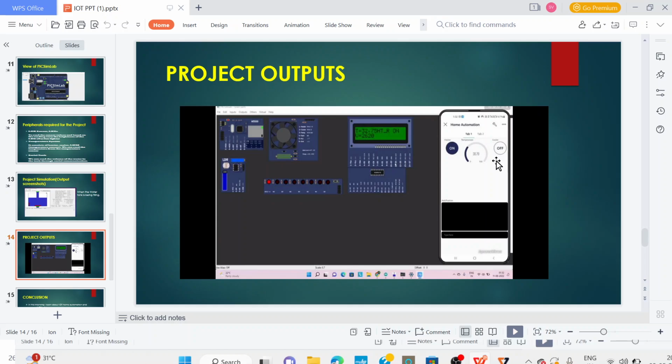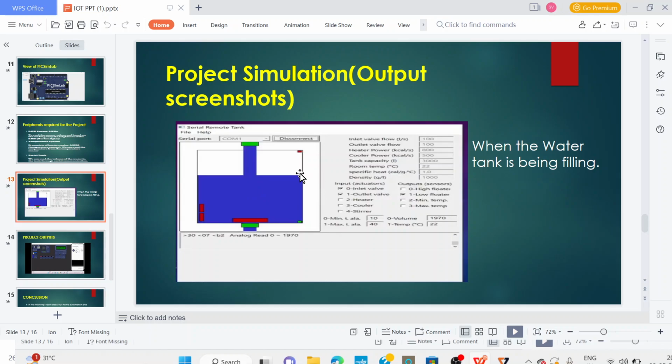So we can automatically operate it through our mobile. There is no need of going to switch on, switch off. So, sitting somewhere, we can operate this on or off by ourselves. So this is all about this project. These are the project outputs, and this was the screenshot of the output.